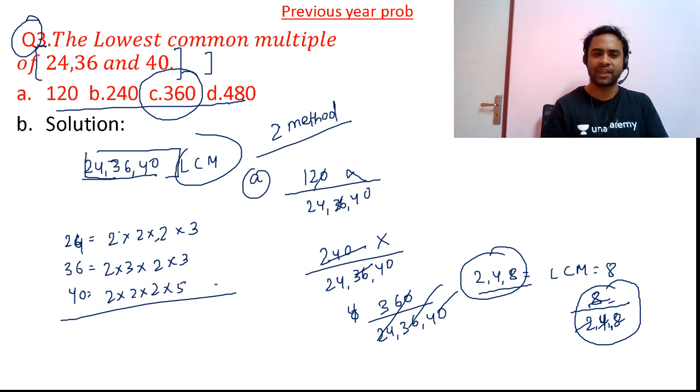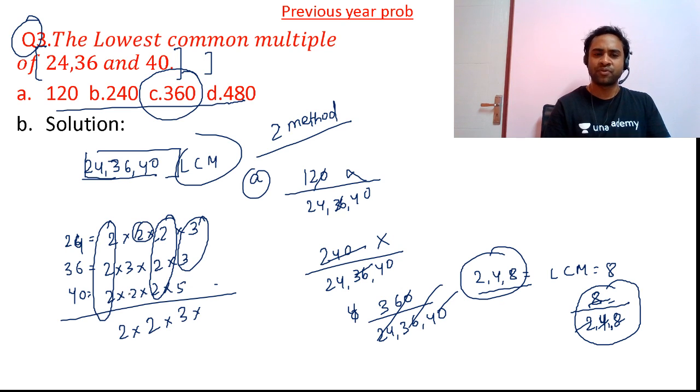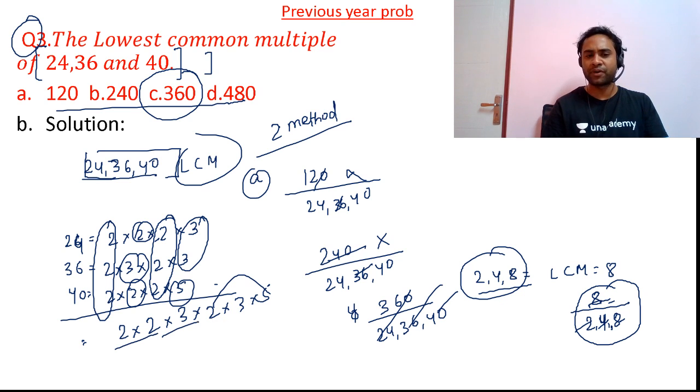Now friends, you see 2 is common everywhere, so write 2. Again this 2 is common everywhere, so write 2. And then friends, this 3 is common in both, write 3. This 2 is common in both, write 2. And then friends, 3 and 5 is as it is, so write 3 and 5. Now 5 into 2 will be 10, so 2 into 2 is 4, 4 into 3 is 12, and 12 into 3 is 36, and 36 into 10 will be 360.